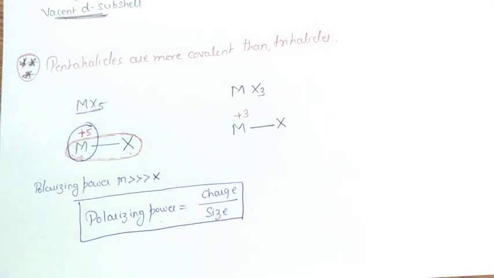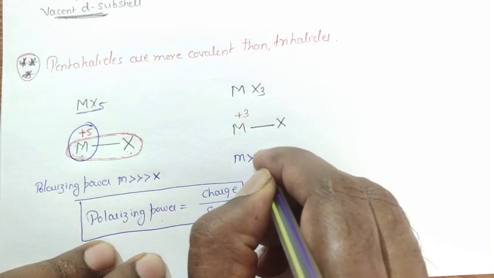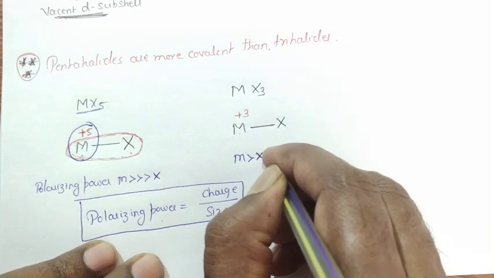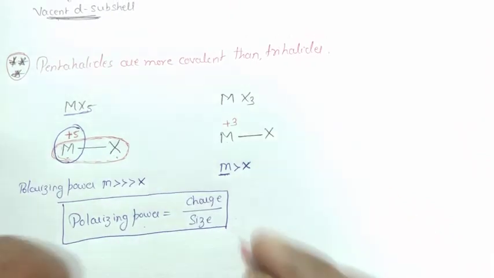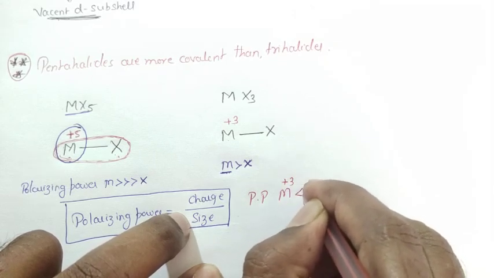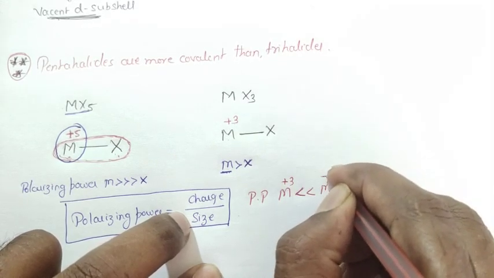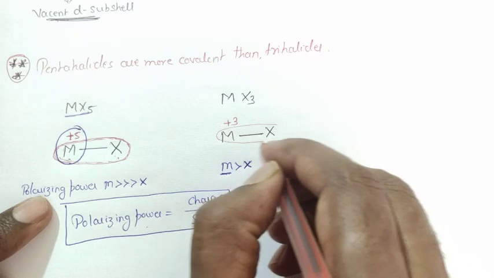But in trihalides, the metal possesses a +3 oxidation state. Due to this, the polarizing power of the metal is very low. The polarizing power of a metal in the +3 oxidation state is very low when compared to the metal in the +5 oxidation state. In the +5 oxidation state, it polarizes the halogen atom more.